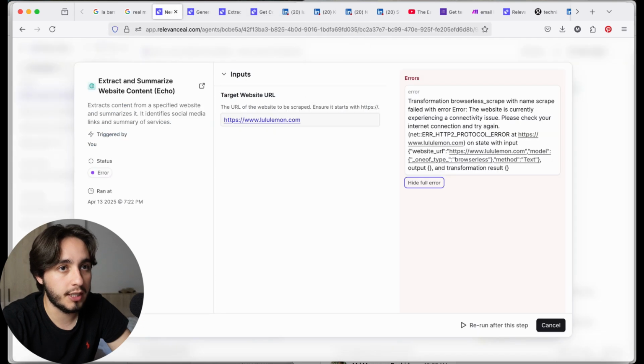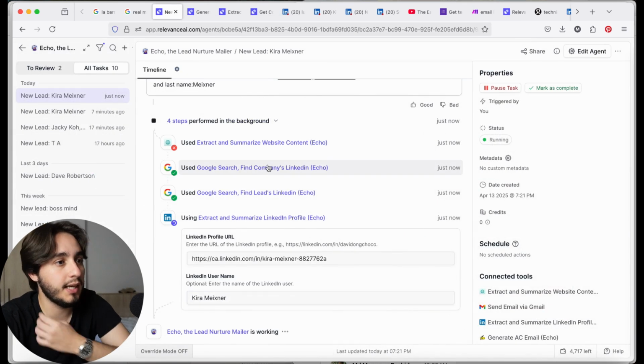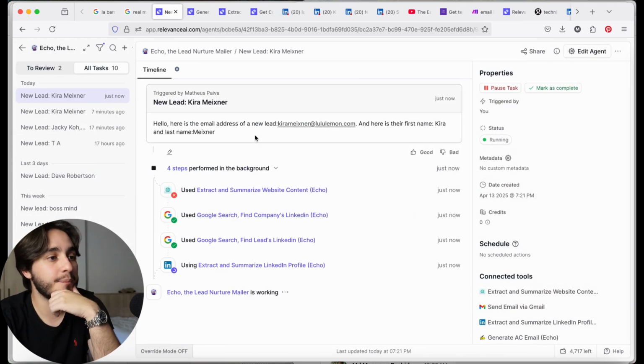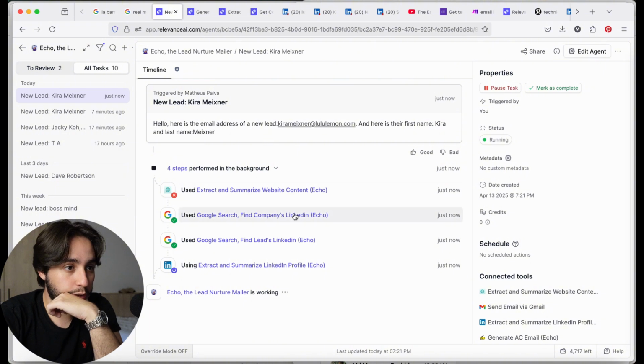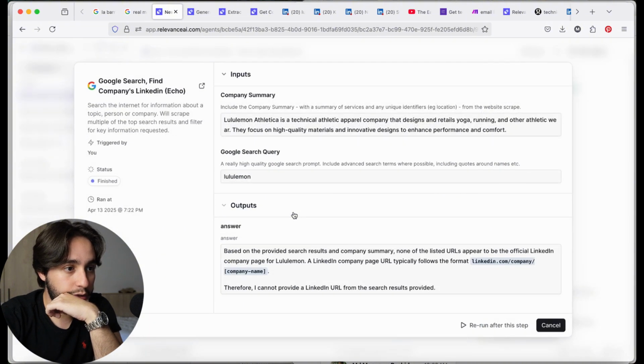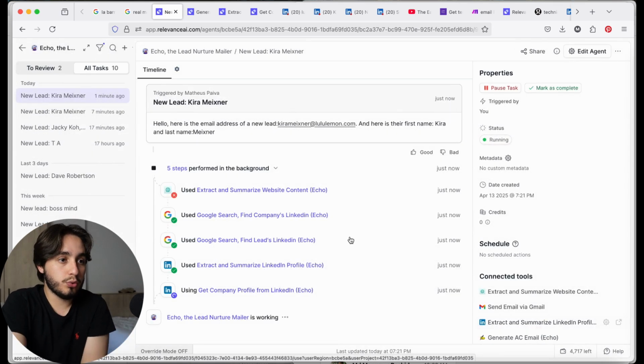Also, I'm going to have to double check that tool entirely. I might need to remove this and then add it again. But it looks like it's working. It also says that I cannot provide the URL, search for the results provided. This is so weird. So we have two tools to double check.